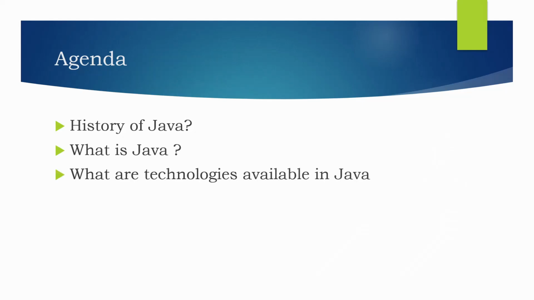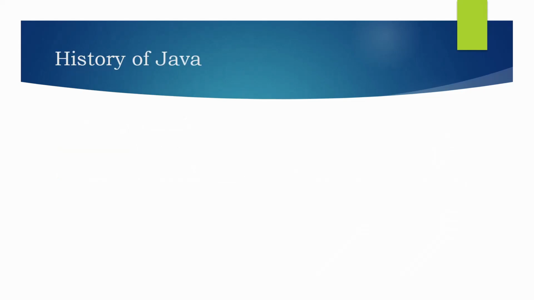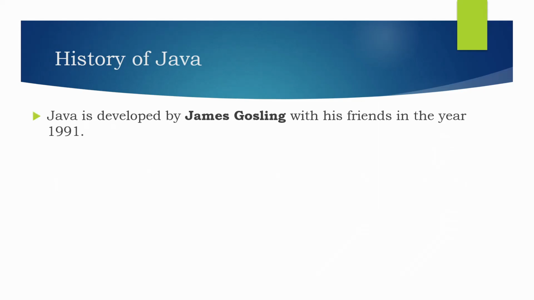Let's start with the history of Java. Learning the history of Java is not mandatory, but it is recommended because it helps us understand how Java started. Java was invented by James Gosling and his friends in the year 1991. Initially, Java was designed for interactive television-based applications.